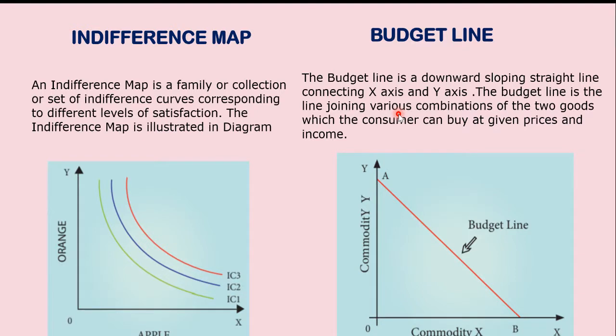Are you able to understand, girls? Demand depends on two things. First, you must have the preference for that good. Second, you must have the purchasing power. Preference is given in the form of indifference curves. Purchasing power again depends on two things: you must have the income to buy, and second, the price of the good.